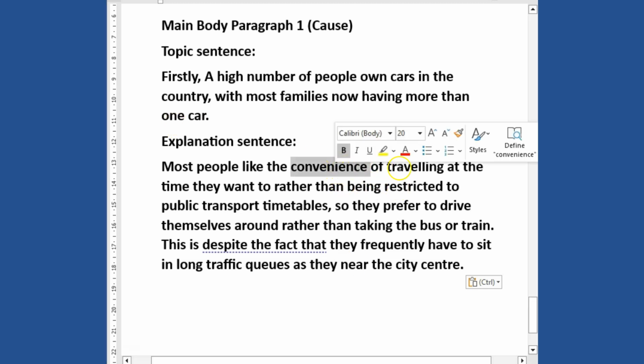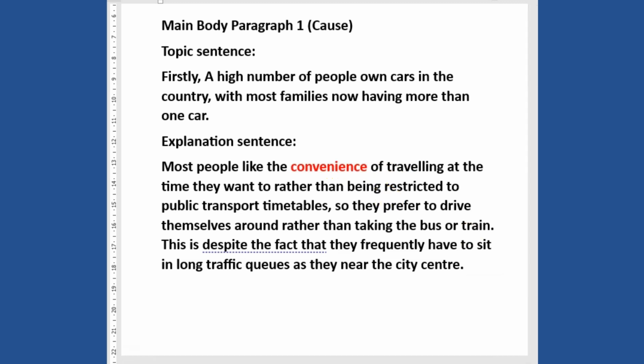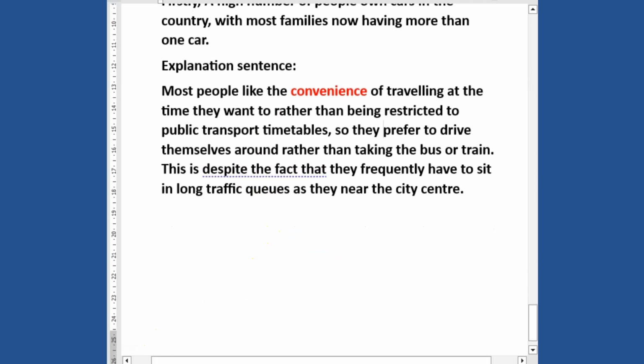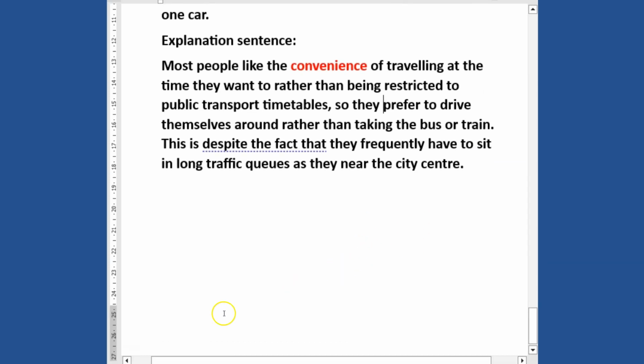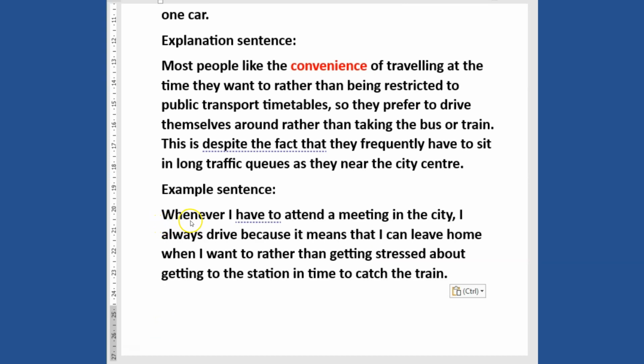Okay, so the explanation sentence will now throw more light on what you said about people owning more cars. So after explaining, now you give the example. And we said an example can be a personal experience, it can be a fact, it can be about research or further detail. So let's go on to give an example sentence. This is our example sentence. Whenever I have to attend a meeting in the city, I always drive because it means that I can leave home when I want to, rather than getting stressed about getting to the station in time to catch the train.